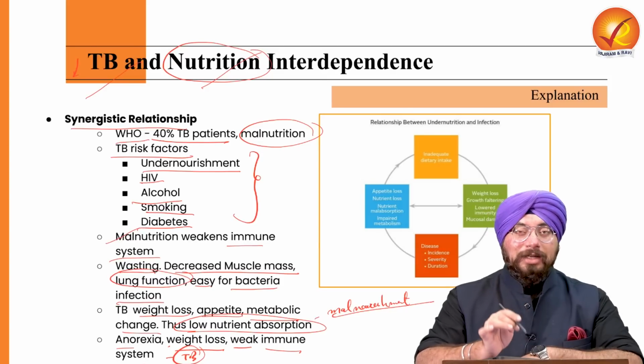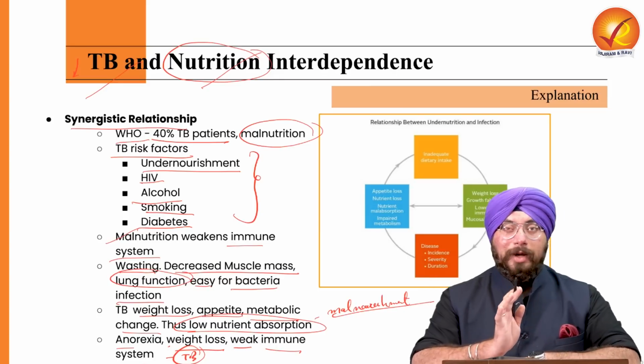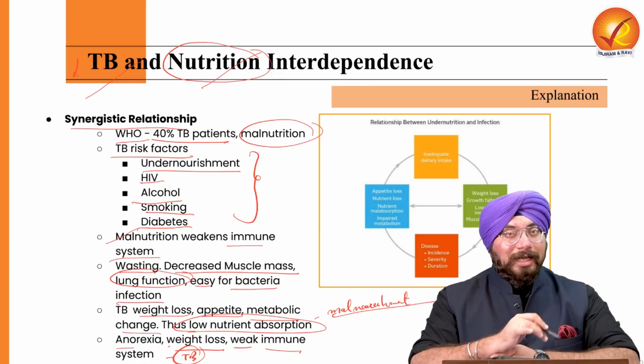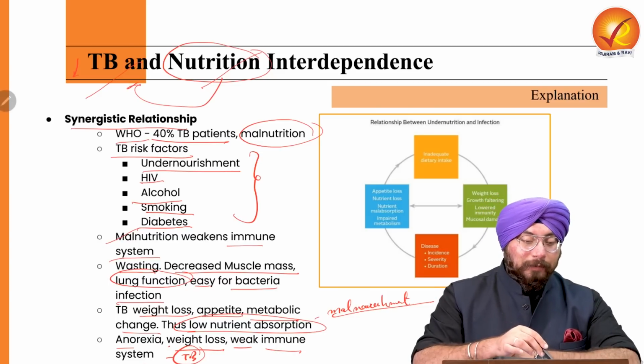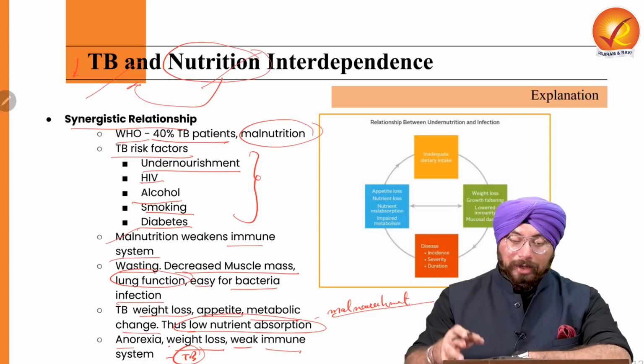So in the marginalized section, we need to ensure proper nutrition is provided to them. Because if proper nutrition is not provided, there are high chances of those people getting the risk of tuberculosis. Right? I hope you understand.